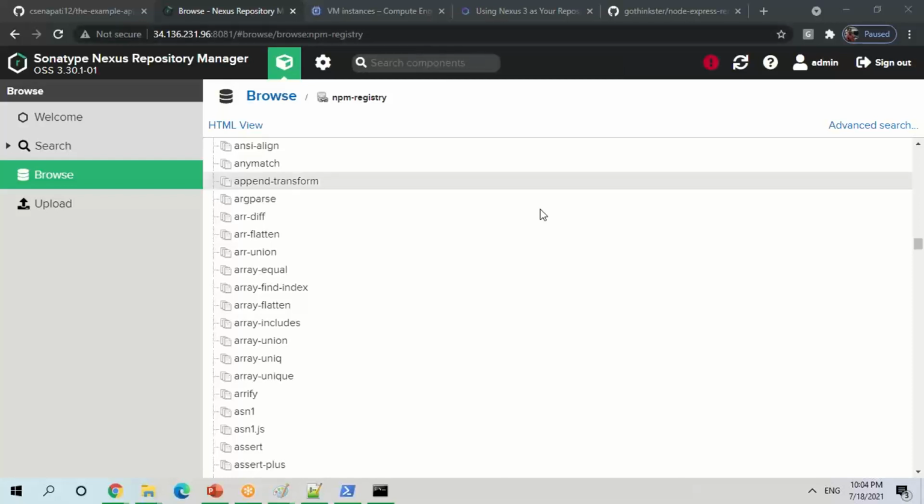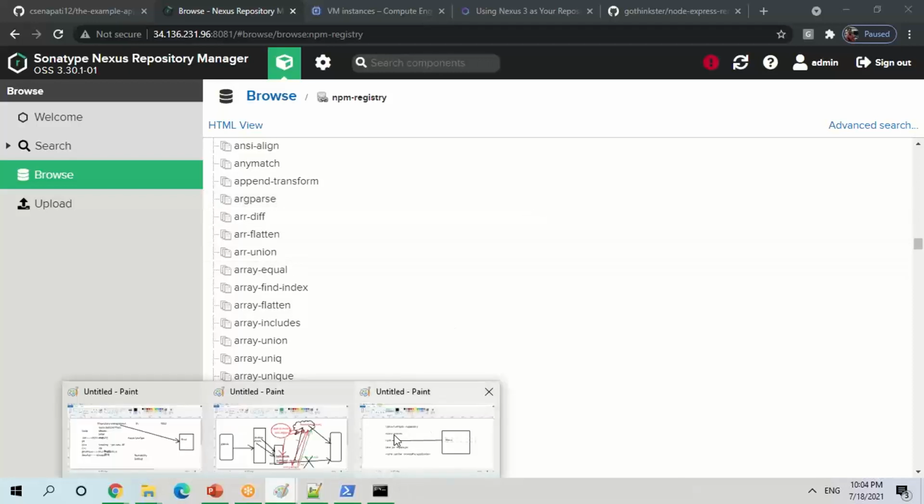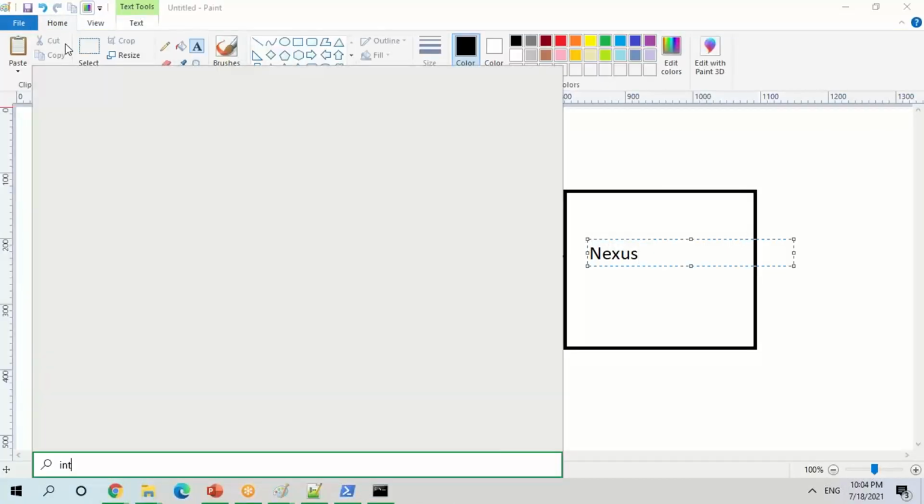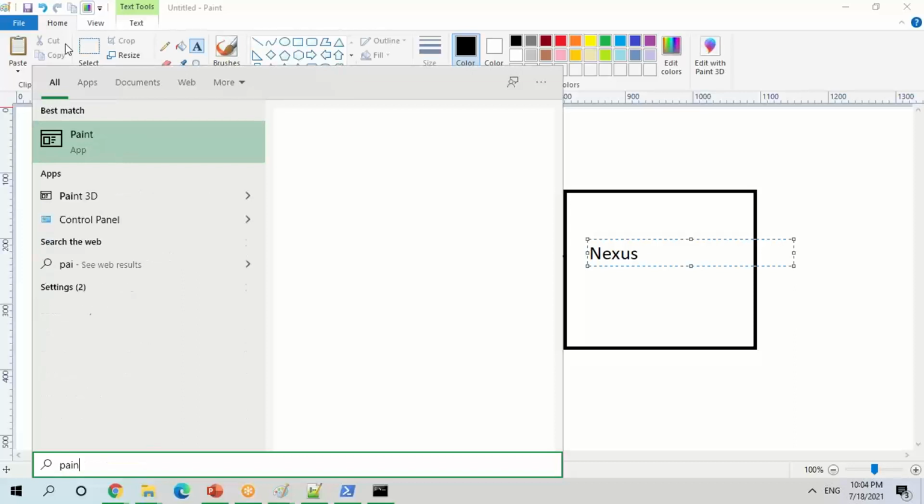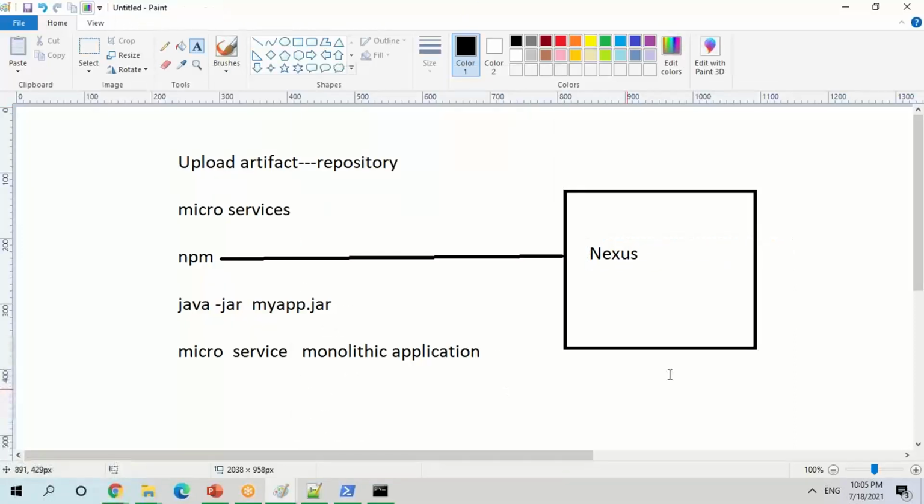Okay, see, I can share some documents. As of now, I have to find it again. See how npm is going to work. I'll tell you. Let me show you one diagram. So the way Maven is working, the same way npm is also going to work.